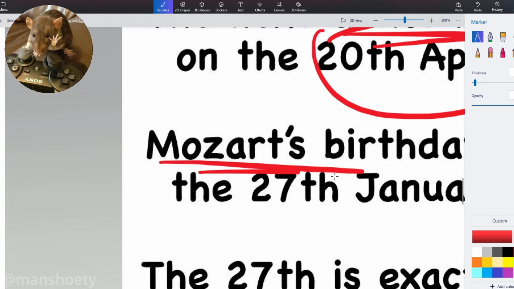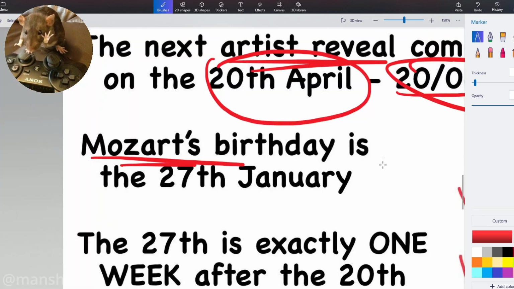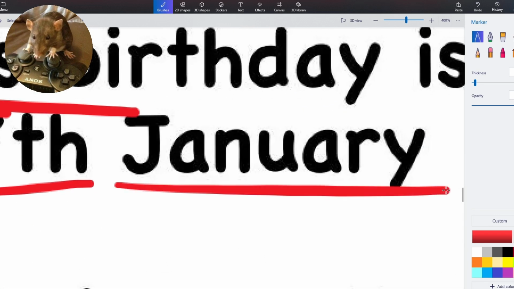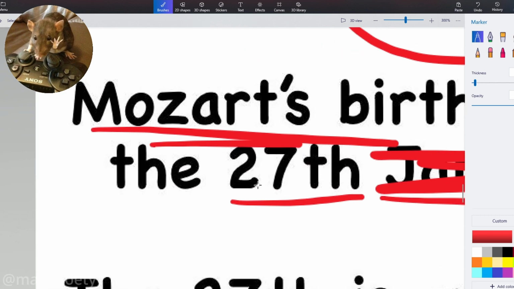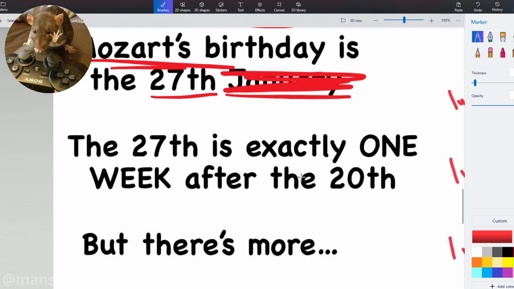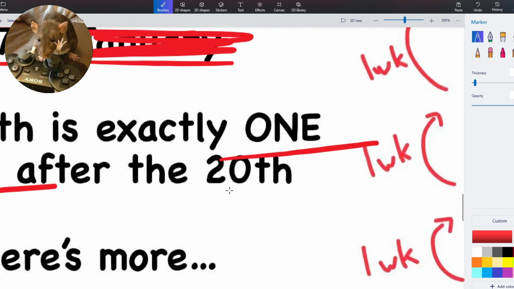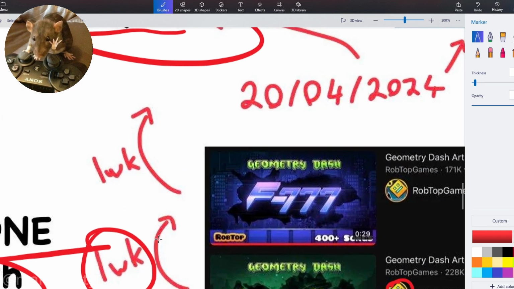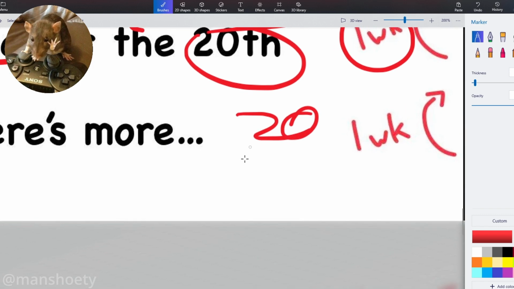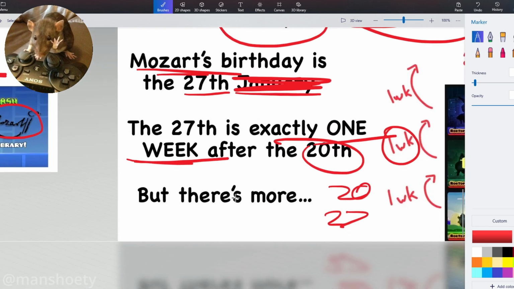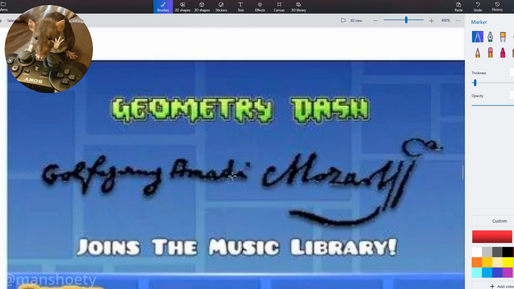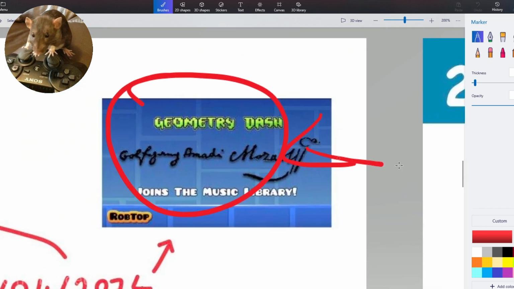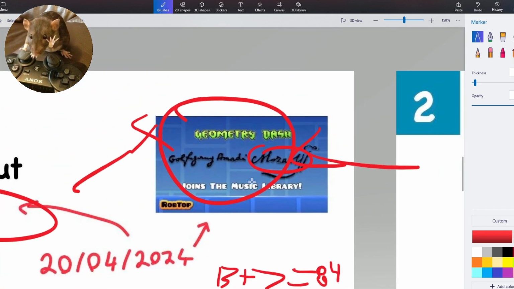And if we take a look at Mozart, who is this guy, if you forgot? His birthday is on the 27th of January. Ignore the January. But on the 27th, which is actually exactly 1 week after the 20th, which is when the release is going to happen. And that follows the pattern of 1 week. So it's going to be released on the 20th, and his birthday is the 27th. I don't think that's a coincidence. And again, we have a leaked image from the future here of Geometry Dash in the future. Mozart is getting added to Geometry Dash.